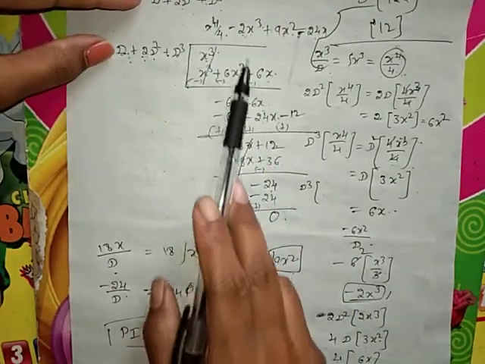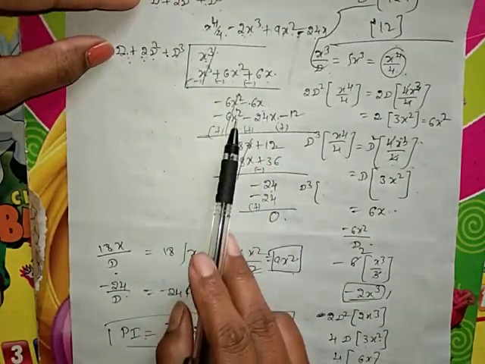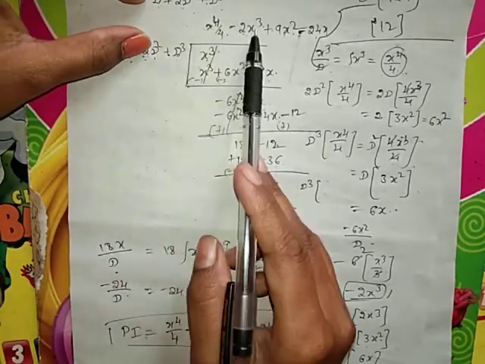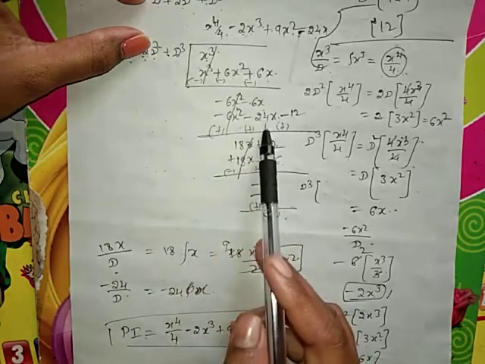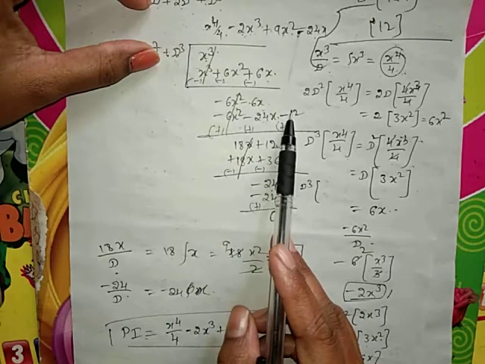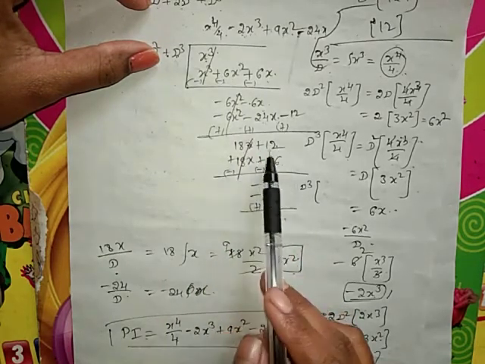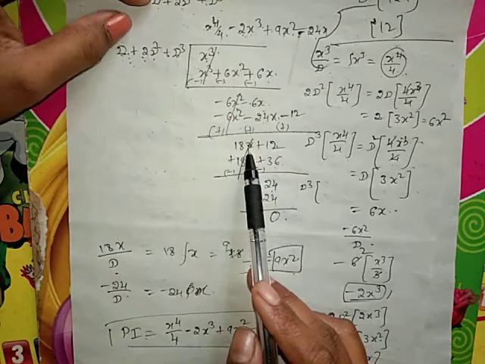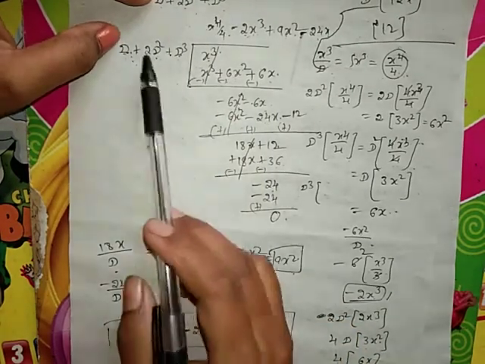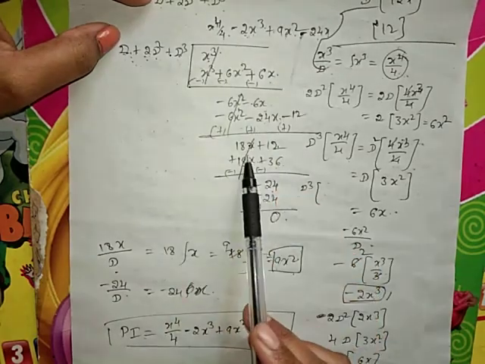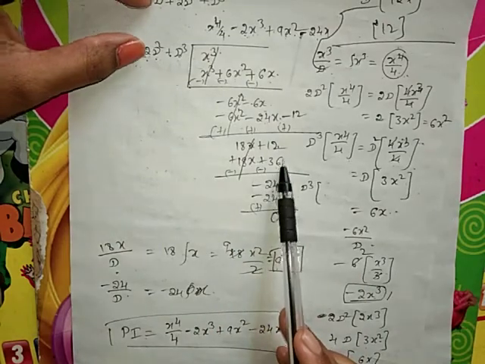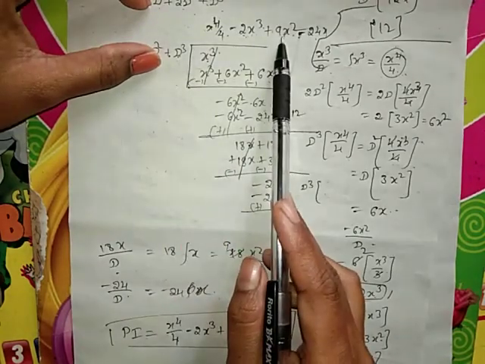Again we get the derivative of minus 2x cube, which is minus 6x square. Plus into minus. Minus 2 into 2 is 4, the second derivative of x cube, and simplifying we get 24x. Third derivative of 2x cube is minus 12. Again reverse the sign, we get 18x plus 12. Again 18x divided by first term, we get 9x square. Derivative of 9x square is 18x. Second derivative of 9x square into 2 is 36. Third derivative of 9x square is 0.